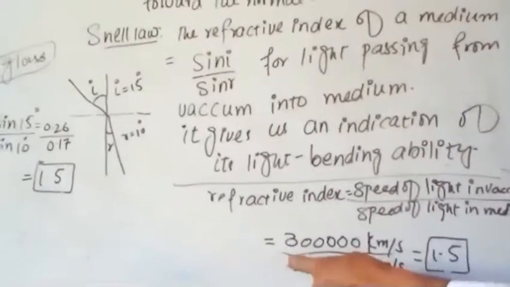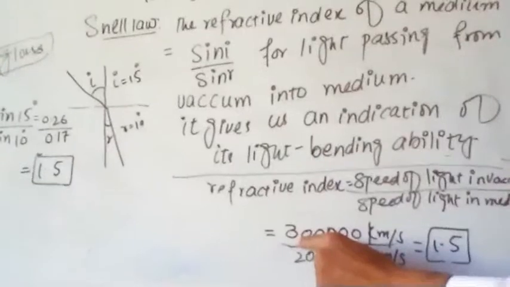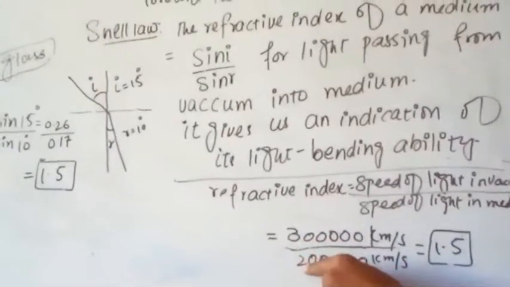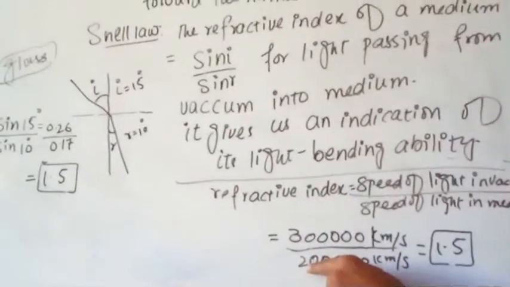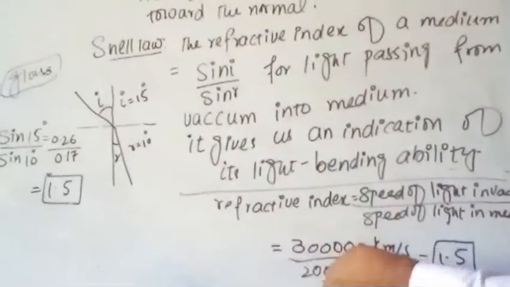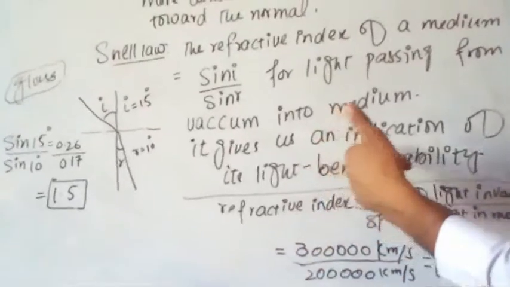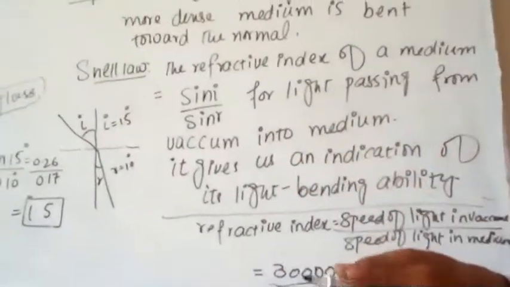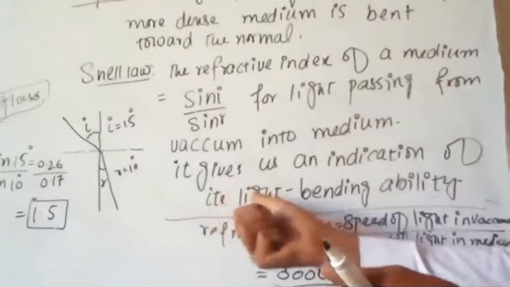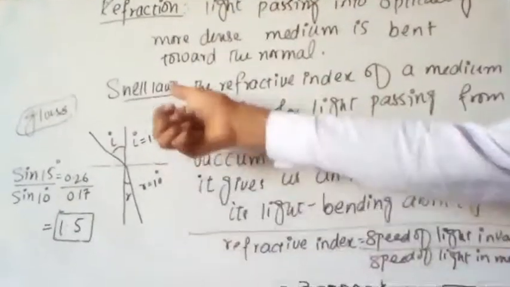So this 1.5 is the refractive index, and this value gives us the indication of the medium's light bending ability. So this is refraction and this is Snell's law.